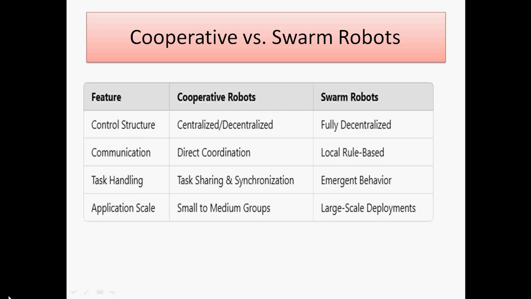Then task handling: task sharing and synchronization is possible in cooperative robots, while swarm robots show emergent behavior. Then application scale: small to medium groups for cooperative robots. Next is large-scale deployment. Swarm robots are deployed in large-scale areas, but cooperative robots are present in small to medium groups. So these are the differences between cooperative and swarm robots.